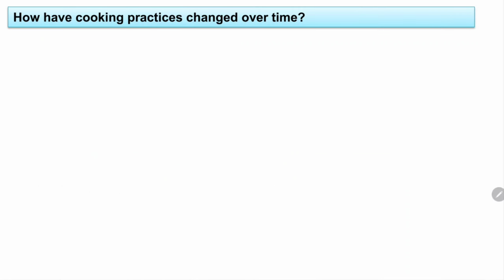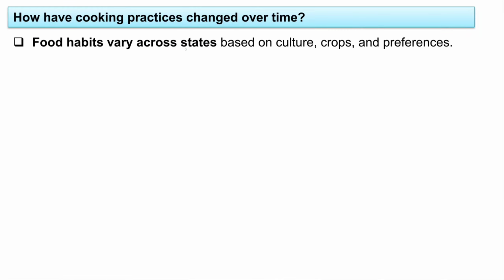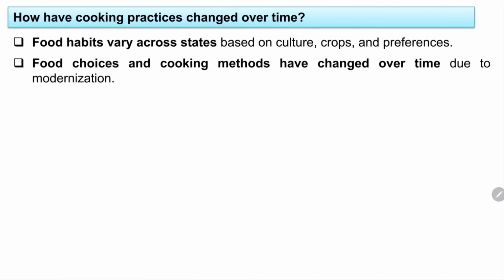Next, let us see how cooking practices have changed over time. We have seen that cooking practices have changed over time, like earlier we used to cook on a chulha, now we are using modern gas, isn't it? It is all about that only now. Food habits vary across states based on culture, crops and preferences. Food choices and cooking methods have changed over time due to modernization. So because of modernization, the food choice as well as the cooking methods have changed over time.